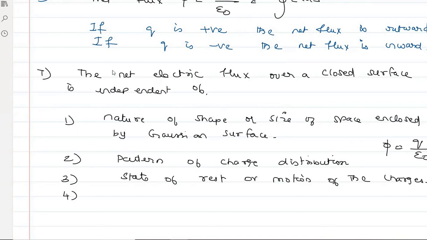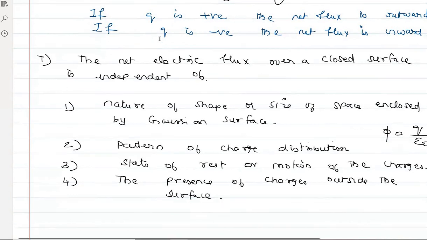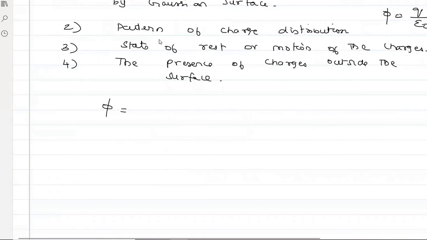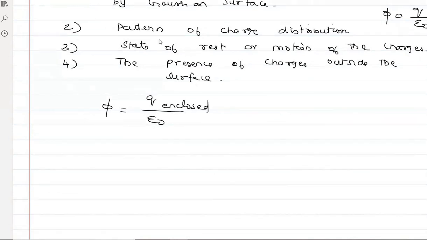Next, the presence of charges outside the surface. This is very, very important. What does it mean, the presence of charges outside the surface? It's very simple. What is the Gauss law? Total electric flux over a closed surface is given by 1 by epsilon naught times the total charge enclosed. So it is talking about enclosed charges.